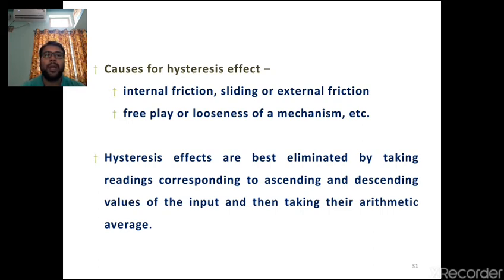Hysteresis effects are best eliminated by taking readings corresponding to ascending and descending values of input, then taking the arithmetic average. So, to avoid the hysteresis effects, first we take the readings in an ascending manner, that means you increment the input signal from lower to higher. Then again you take descending values, that means from higher to lower. You give that input and you get the output. Finally, those ascending and descending outputs are arithmetically averaged. Then we can avoid the hysteresis effect in the particular measurement.